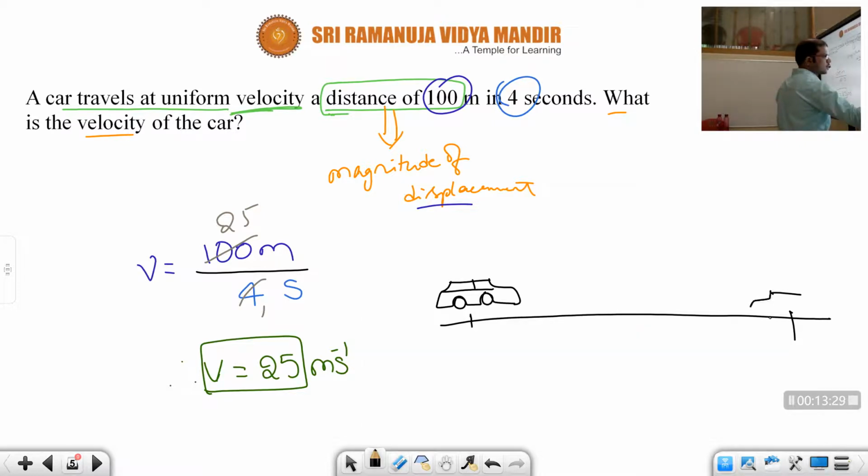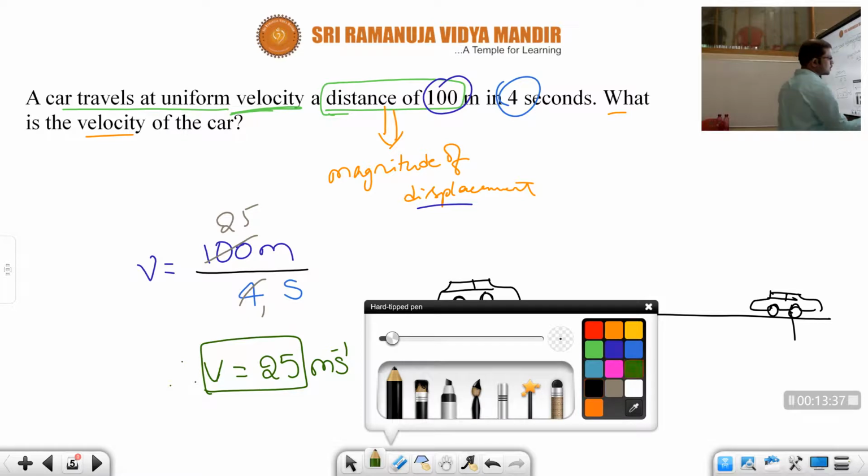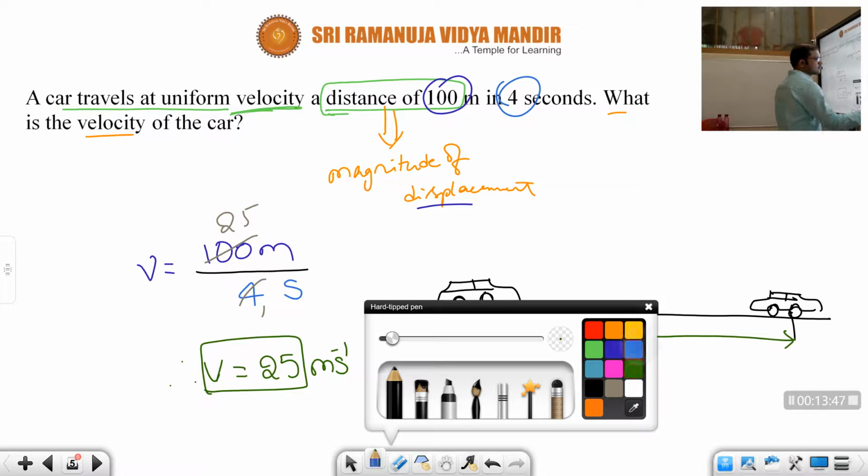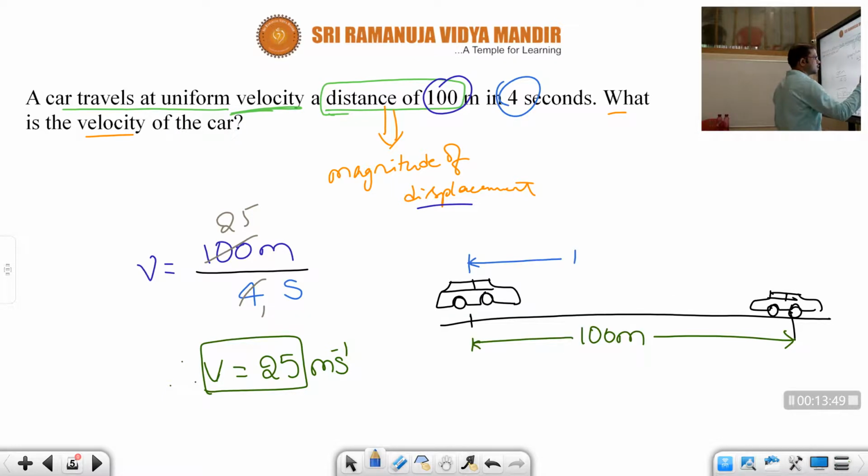Let us consider this is the final point, the stop. From here to here the distance is 100 meters. How much time was taken by the car to reach there? Time taken T is equal to 4 seconds.